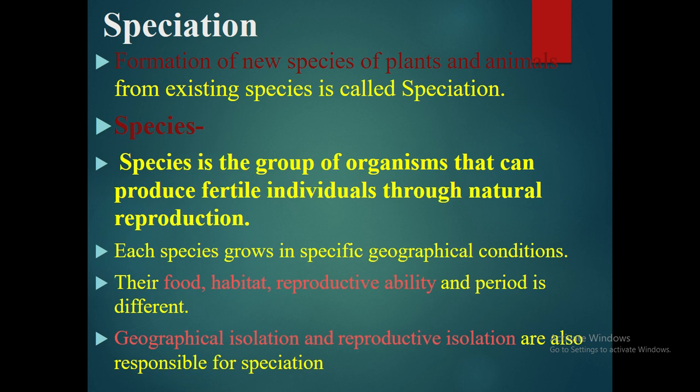Their food, habit, reproductive ability and period are different. In nature there are many species, so species that are in one group and can perform natural reproduction, we put them in one group, and they are called species. And every species has a different habitat, habit, food and reproduction capacity. Geographical isolation and reproductive isolation are also responsible for speciation. Speciation means to produce new species.